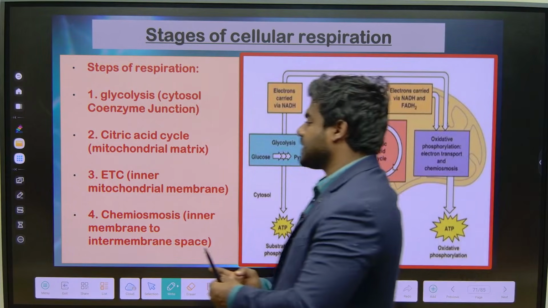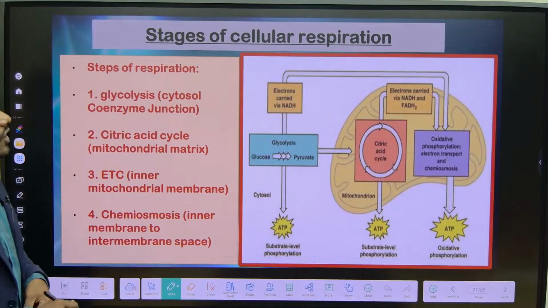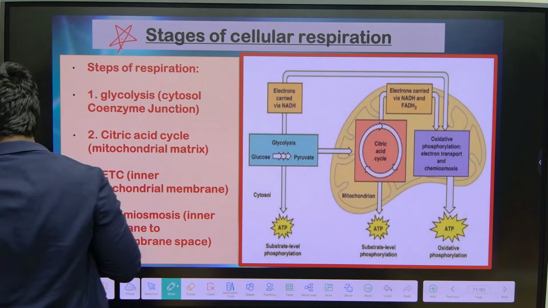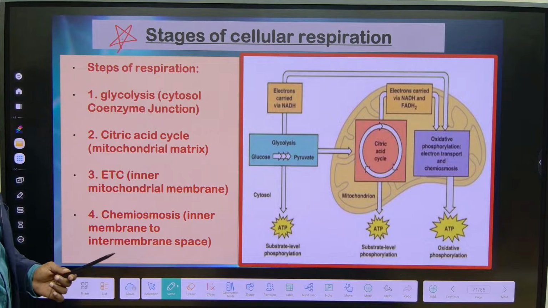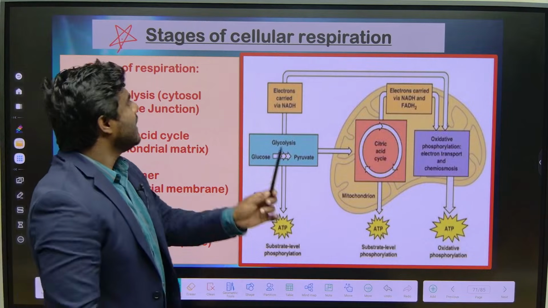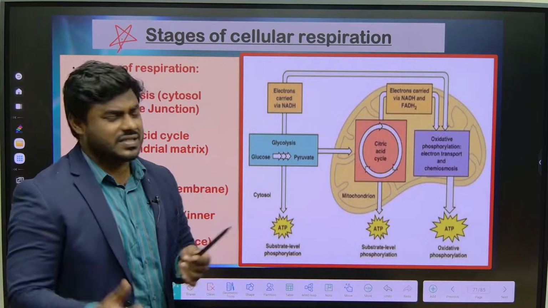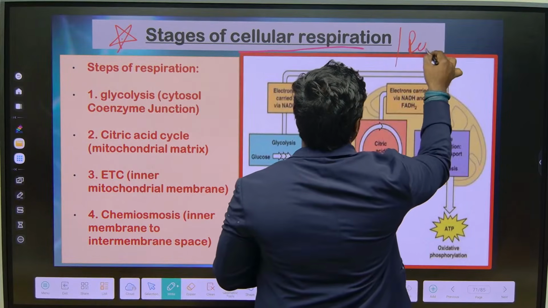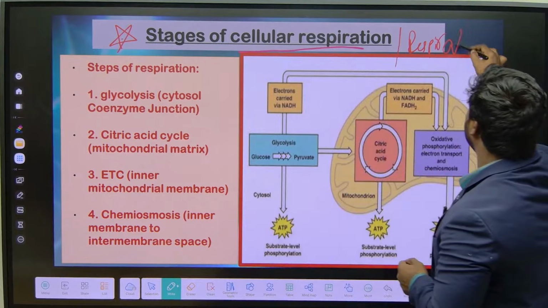Okay, now focus. Whatever we discussed so far is small basics. Now everyone focus from here. Please give me a simple difference between cellular respiration and common respiration. What is the difference?